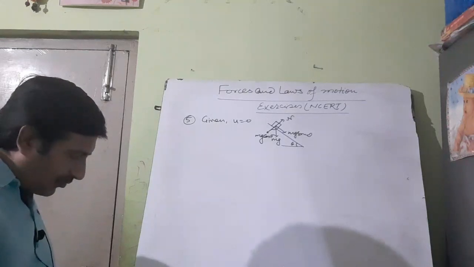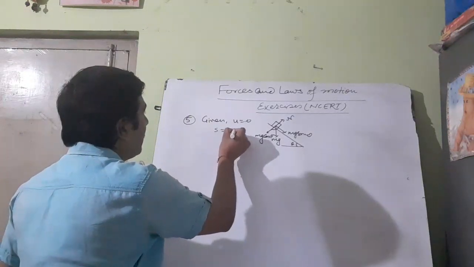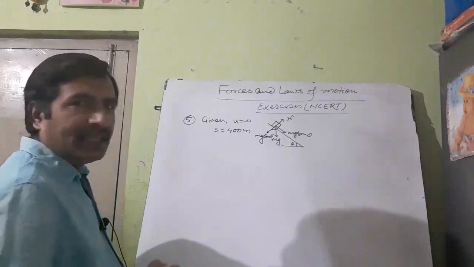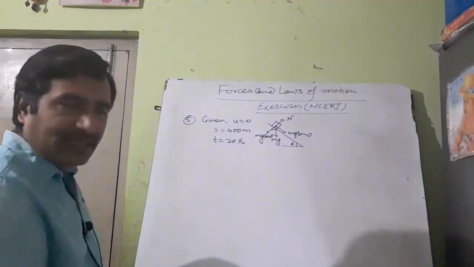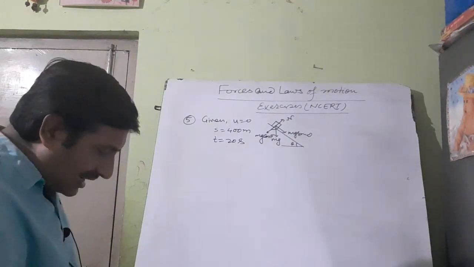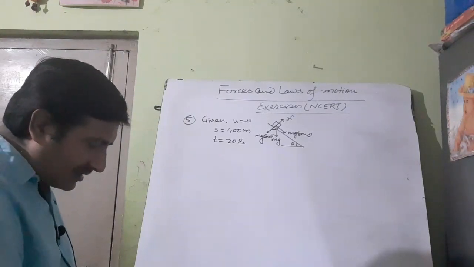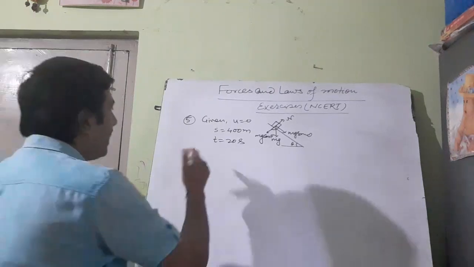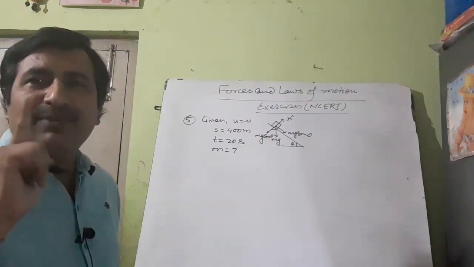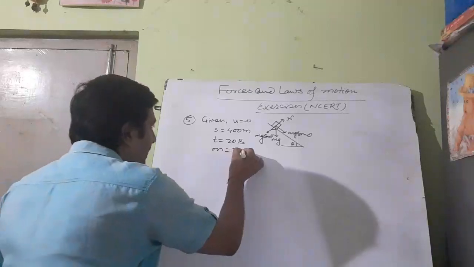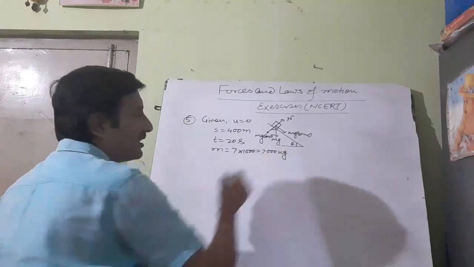It travels a distance of 400 meter in 20 seconds. Suppose it travels a distance of 400 meter. S is equal to 400 meter. In 20 seconds means t is equal to 20 seconds. After that, find its acceleration and find the force acting on it. If mass is 7 metric tons, you see mass is equal to 7 metric tons. 1 metric ton is equal to 1000 kg. So this is 7 into 1000 means 7000 kg. This is the mass of the truck.